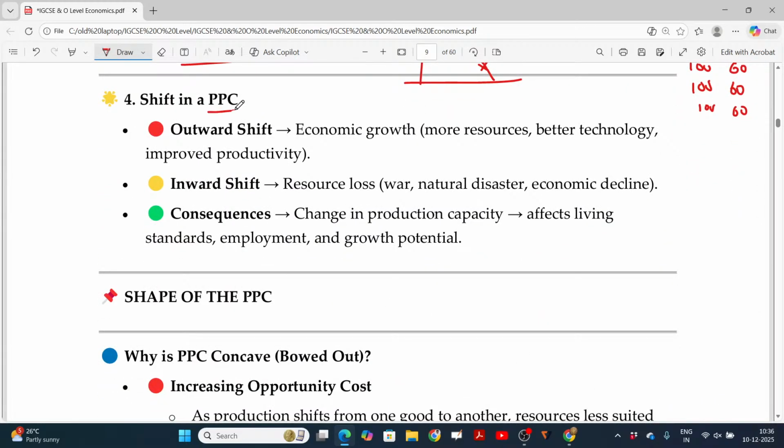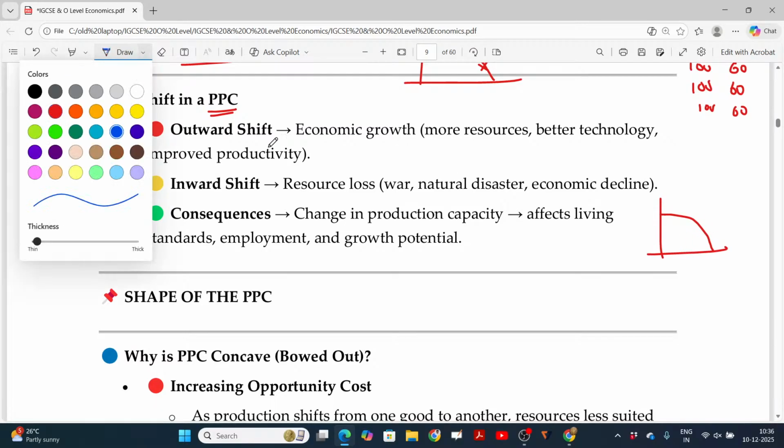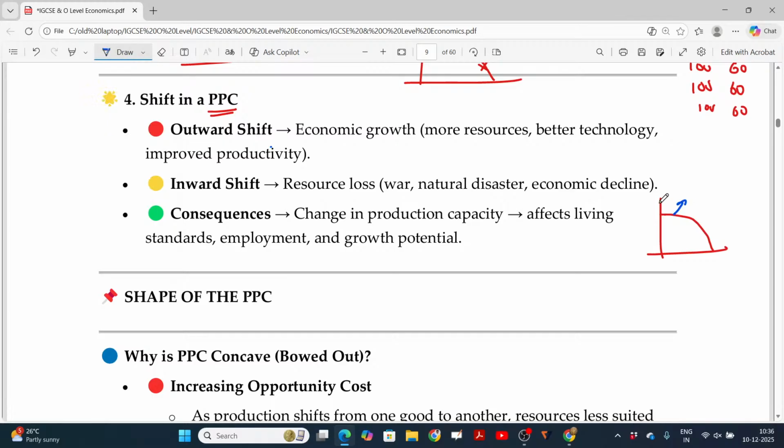Now, shift in PPC. What happens if I draw the PPC as this one? Sometimes later the PPC shifts from here to here. I already told you, producing beyond this PPC curve is not possible. But now the curve is shifted. How?